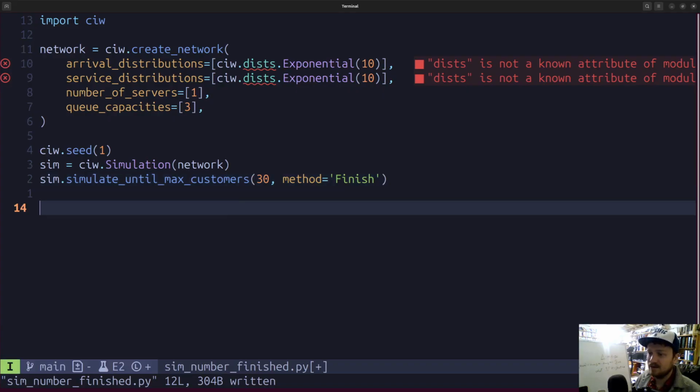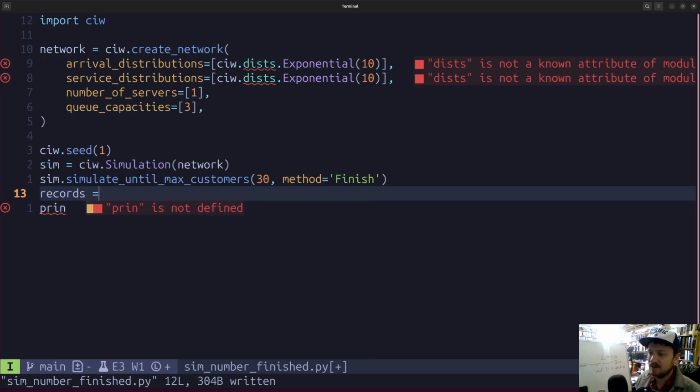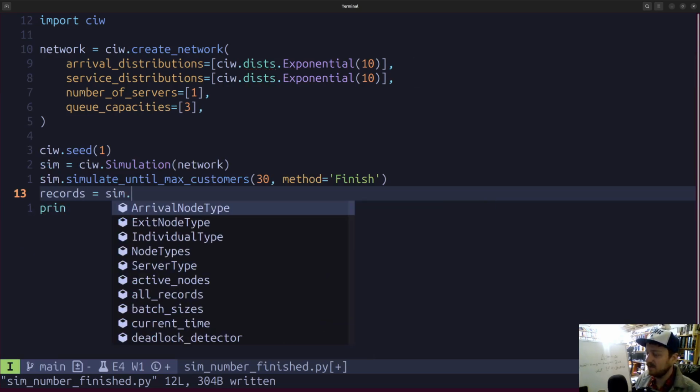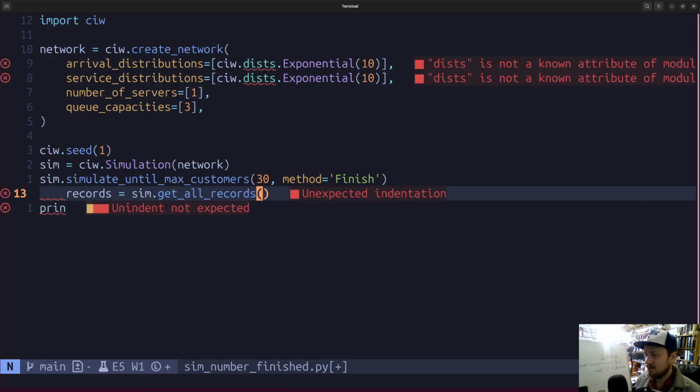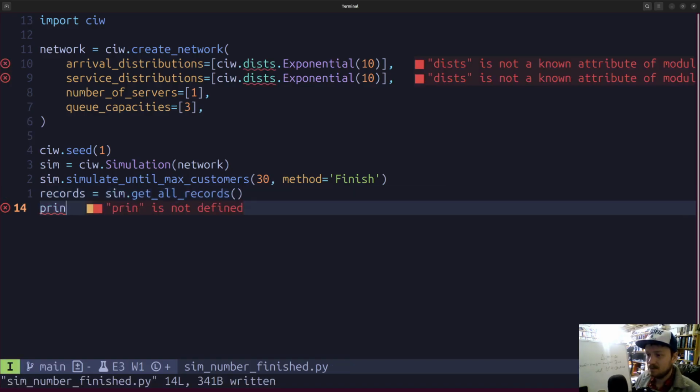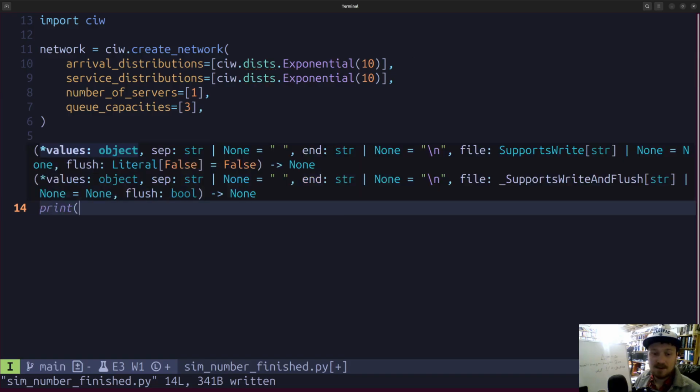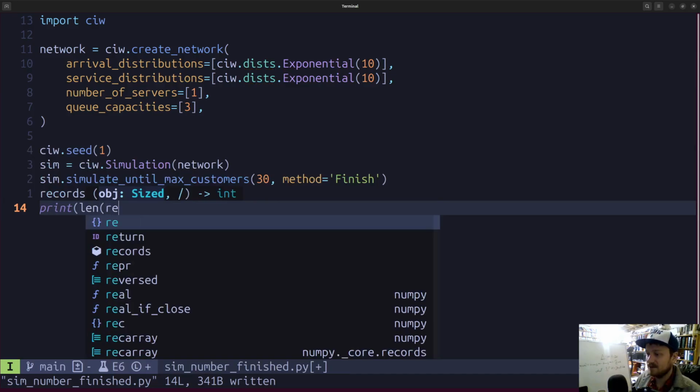And if we take a look at printing the length, actually let's get the records, and after the simulation has run, we will get all records. And then we can print the length of the records.